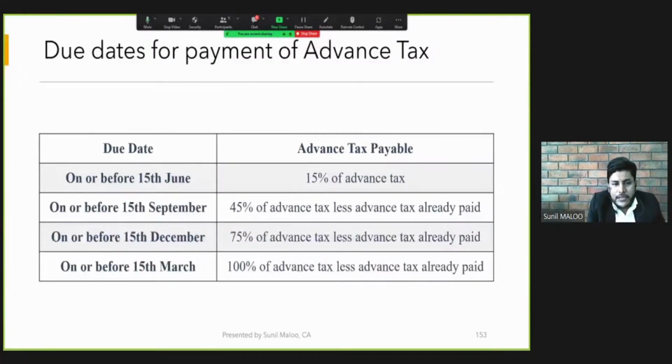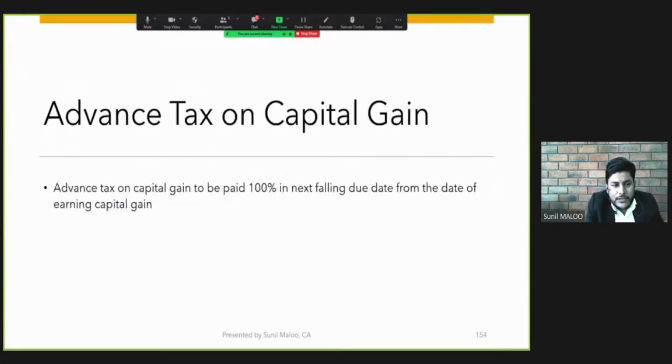Advance tax on capital gain. This was the question by Sushil sir, how the advance tax on capital gain is to be calculated. Friends, as we all know, for payment of advance tax we need to make an estimation of income. And estimation of income can be made only for regular nature of incomes. Capital gain is not regular in nature. It happens on uneven frequency and cannot be estimated at the beginning of the year.